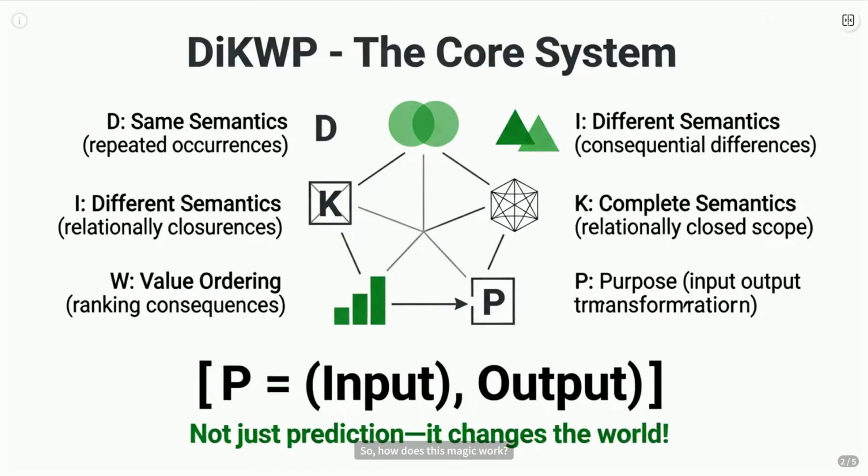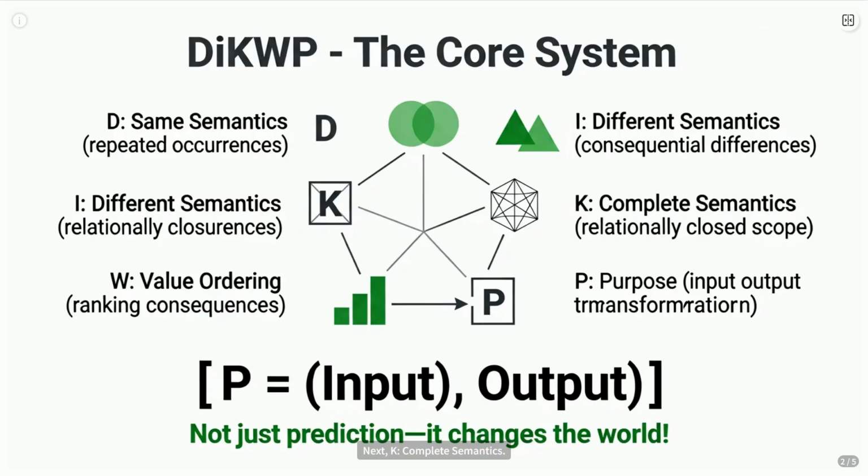So how does this magic work? It boils down to 5 core ideas captured in the DIKWP framework. Think of it as the DNA of understanding. First, the same semantics. We group similar experiences, like seeing darkness repeatedly. Then different semantics. We notice differences that matter. Does changing the switch affect the light? Crucially, it has to change the outcome.